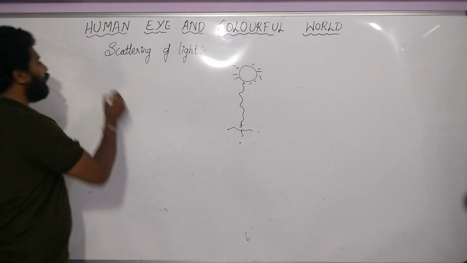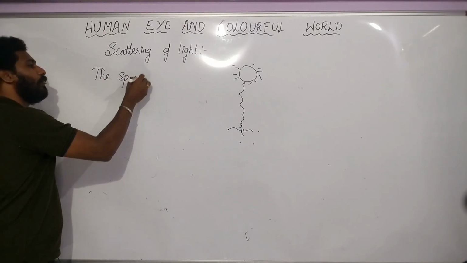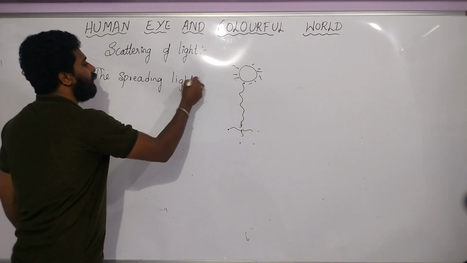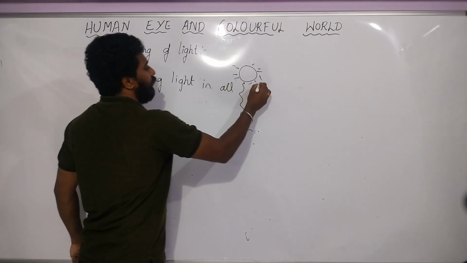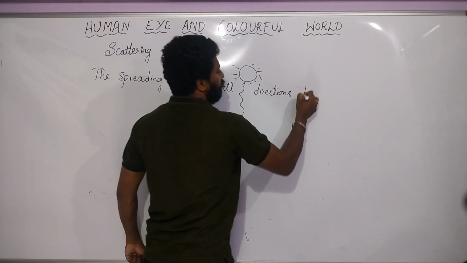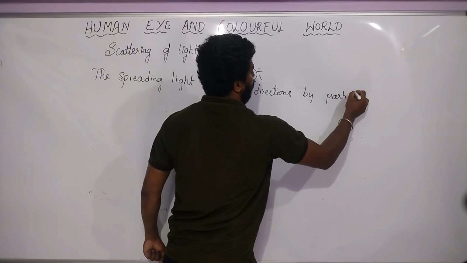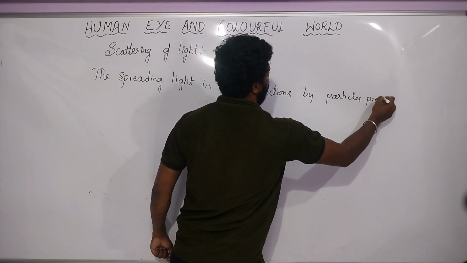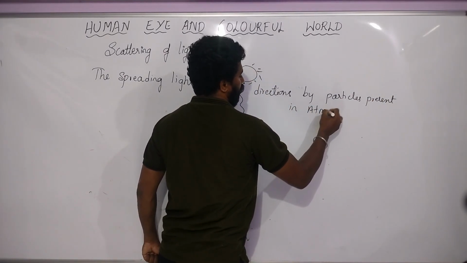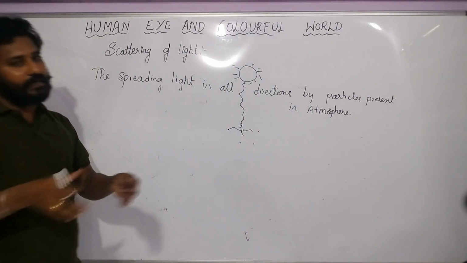The spreading of light in all directions by particles present in the atmosphere, this is called scattering of light.